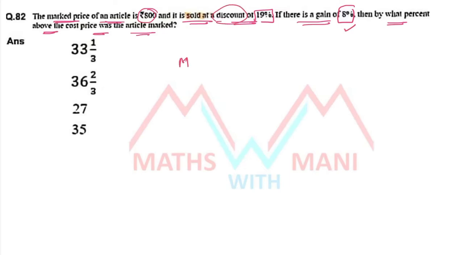Discount is given on MP. MP is to SP. Next, gain, profit percentage is always on cost price, CP, and it is SP. Now take the percentages. Discount 19% means 19 by 100. If 100 rupees is the market price, selling price is equal to how much? 100 minus 19, that is 81 parts is the selling price.